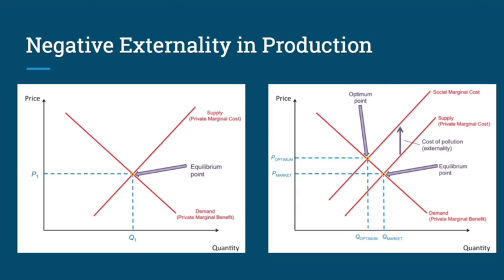And now we see the graph. So the graph on the left is a normal market. The supply is the private marginal cost, and the demand line is the private marginal benefit. But once you add in the negative externality, the marginal social cost is above the private marginal cost, which drives the socially optimal point down. So the quantity goes down, whereas the market's point is still higher, and this leads to market failure.